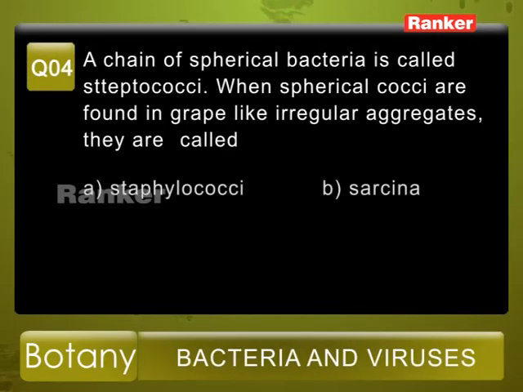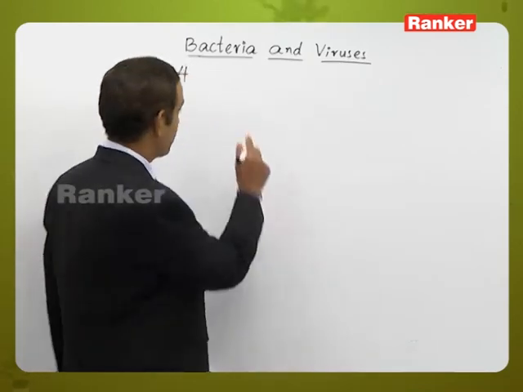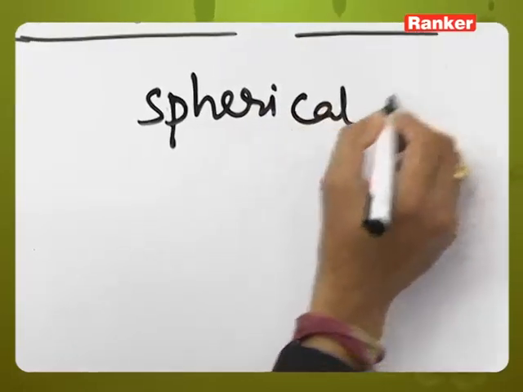Question number 4. A chain of spherical bacteria is called streptococci. When spherical cocci are found in grape-like irregular arrangements, they are called. The given options are A. Staphylococci, B. Sarcina, C. Palisade and D. Streptobacilli. So here this is also a question related to the spherical shaped bacteria.